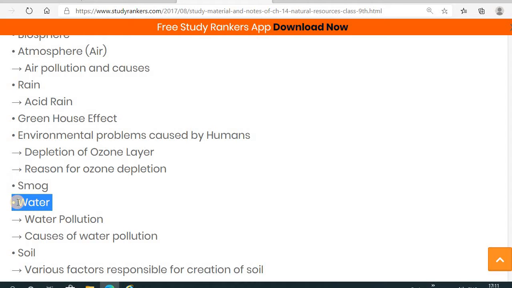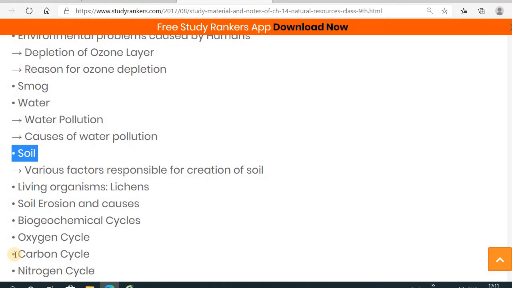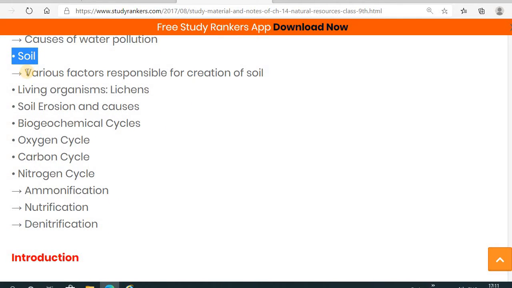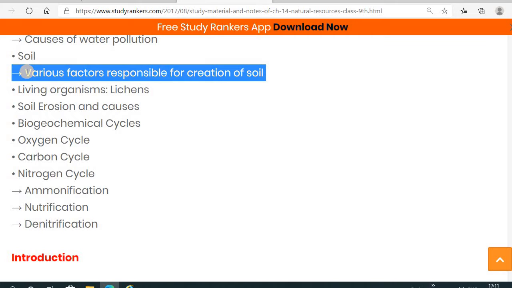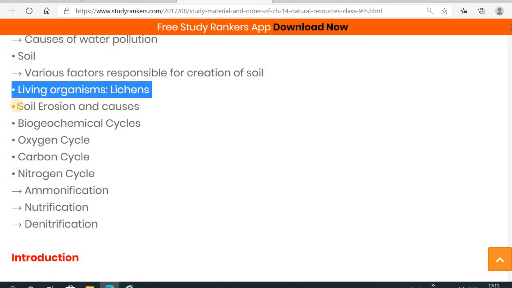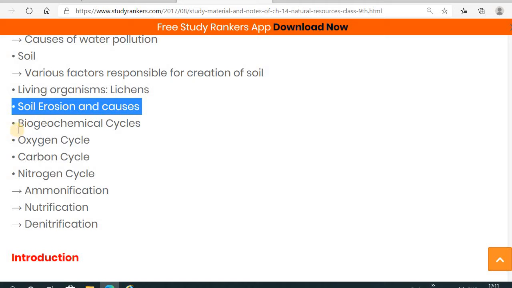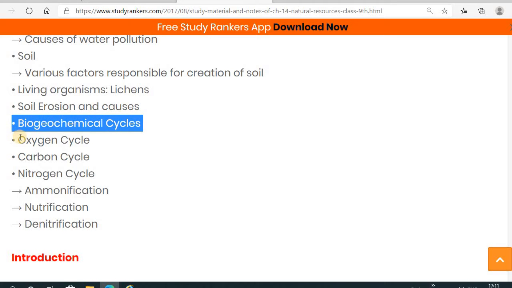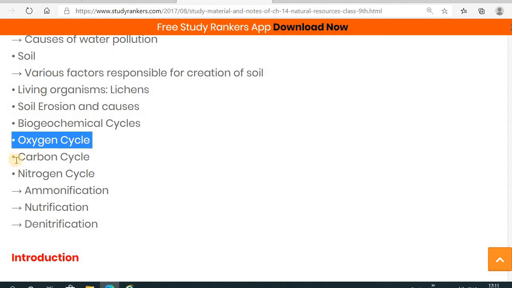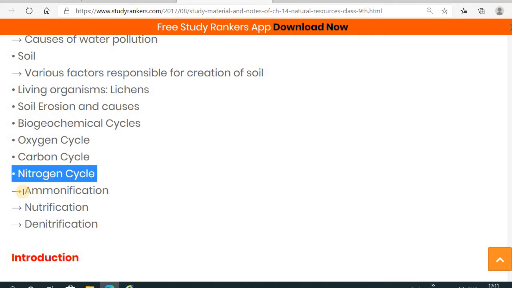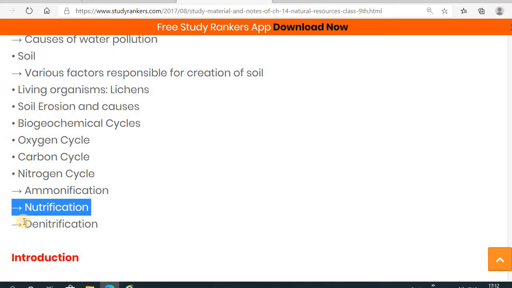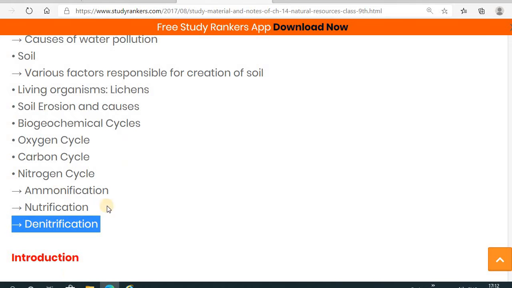Another natural resource is water, its pollution and the causes of water pollution. Then after that we will see about the soil. In that we will cover the topics: the various factors which are responsible for the creation of the soil, living organisms like lichen, soil erosion and its causes, then the biogeochemical cycle, in that the oxygen cycle, carbon cycle, nitrogen cycle, ammonification, nitrification and denitrification. So these are all the topics we are going to cover in this chapter.